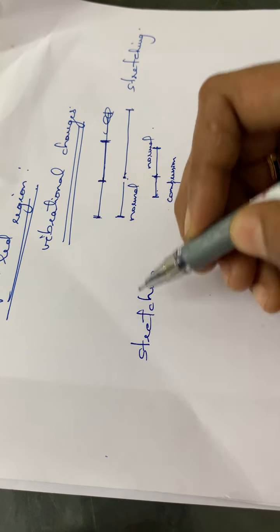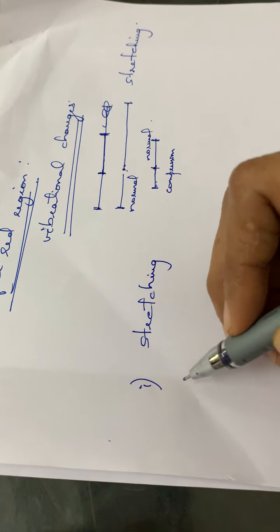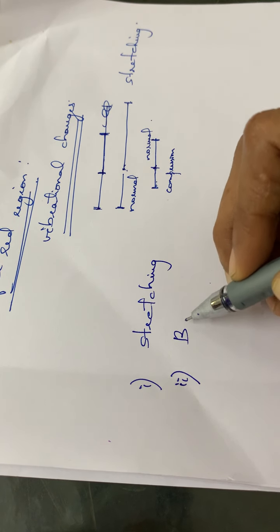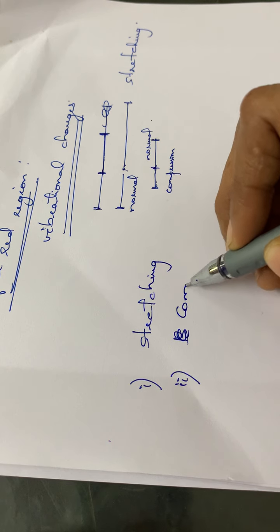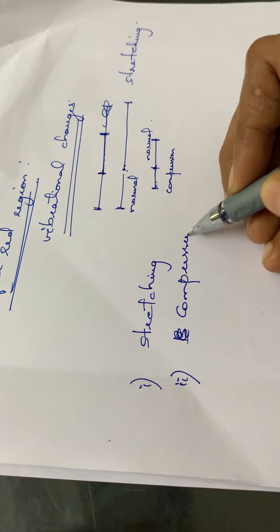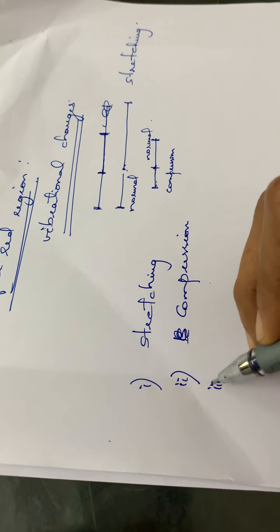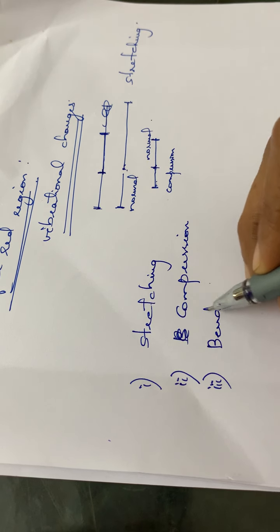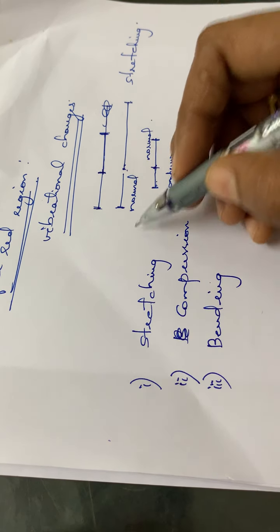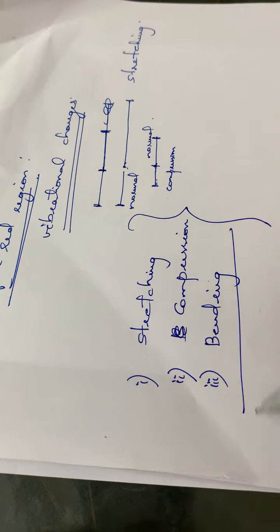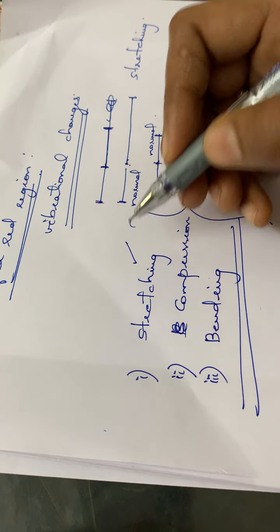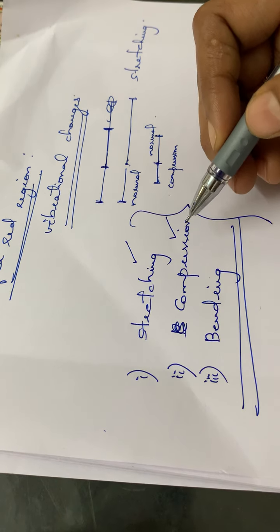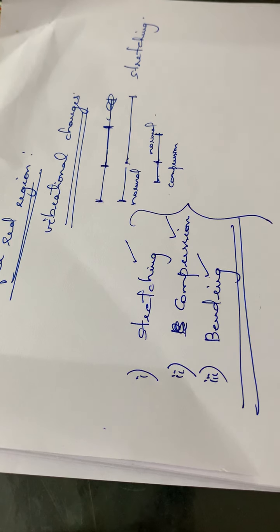The first one is the stretching vibration, the second one is the compression vibration, and the third one is the bending vibration. So if a molecule is vibrating, it will have these three modes of vibration: the stretching mode, the compression mode, as well as the bending mode.